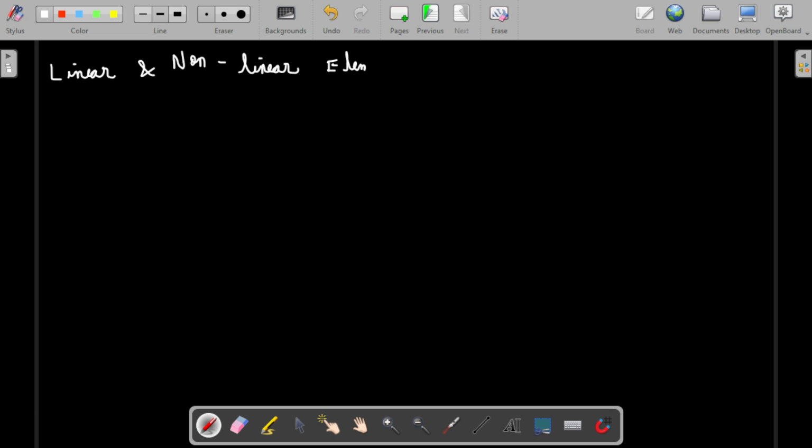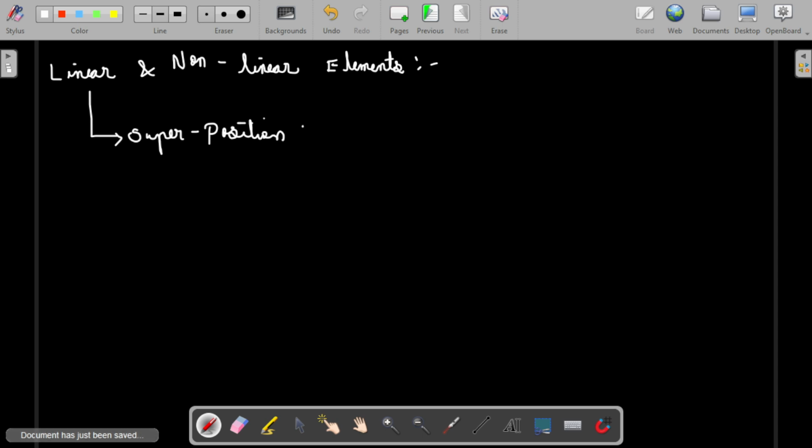Linearity will generally be stated with two principles: superposition and homogeneity. Superposition plus homogeneity. If an equation or an element follows both of these, then we call it linear. The purpose of a system is to process the input and generate the output, right?